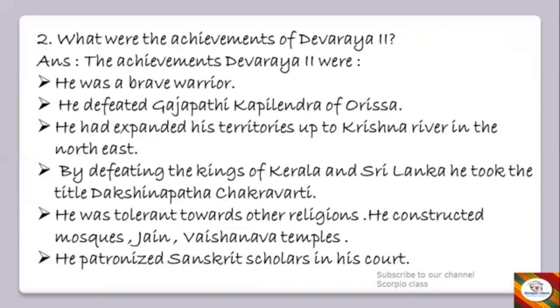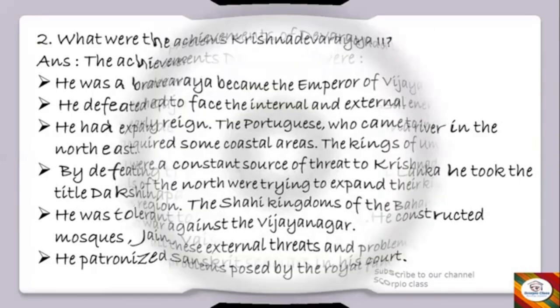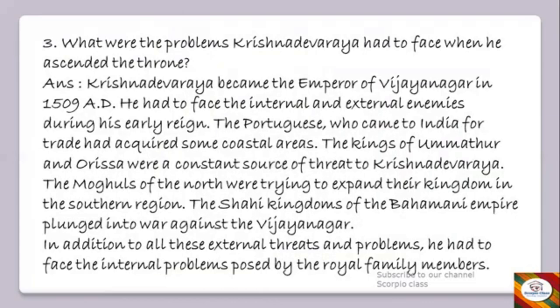Then he was tolerant towards all the other religions. He constructed mosques, Jain, and Vaishnava temples. He patronized Sanskrit scholars in his court. Okay, so these are few points, written in points so that it's easy for you all to remember. So these were the achievements of Devaraya the second. Moving on to the next question. Okay, here also you can remember the answers in points, but I have written as a paragraph.